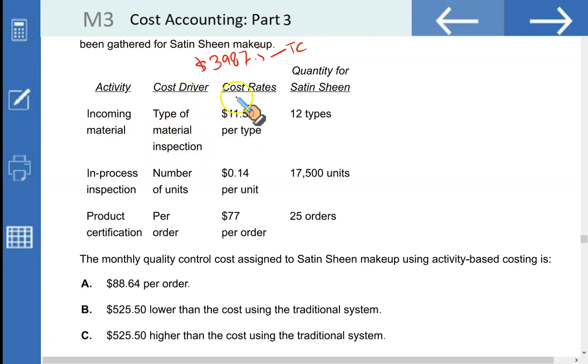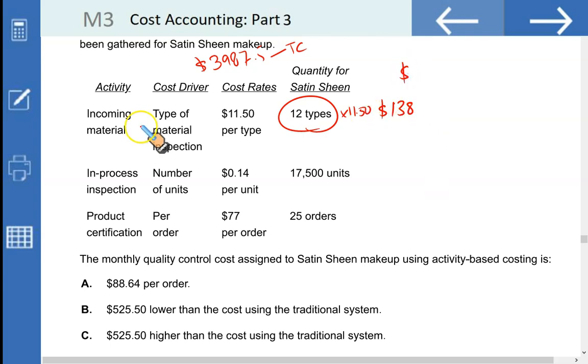And this is the rate: the cost rate is 11.5 per type. So if there were 12 types of material and the cost per type is 11.50, this will give you the cost allocated to quality cost under incoming material inspection. So 12 types were inspected at a cost of 11.5. That gives you $138.